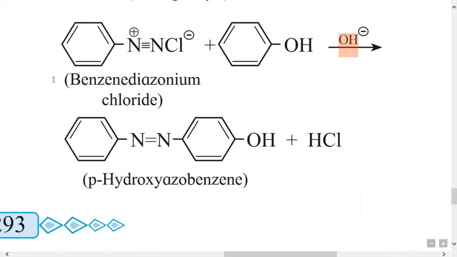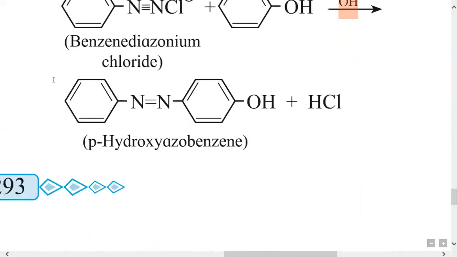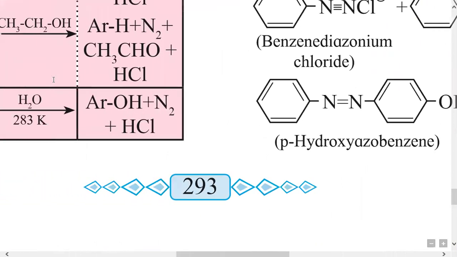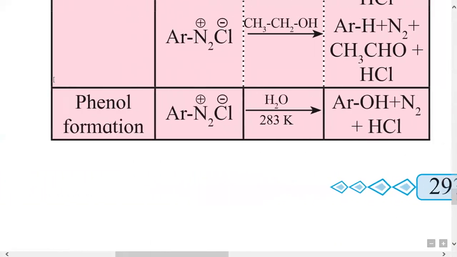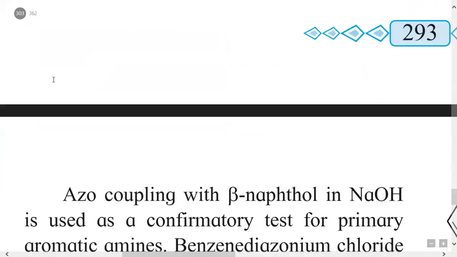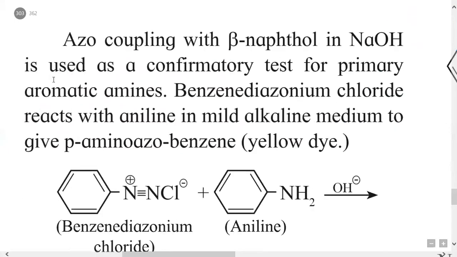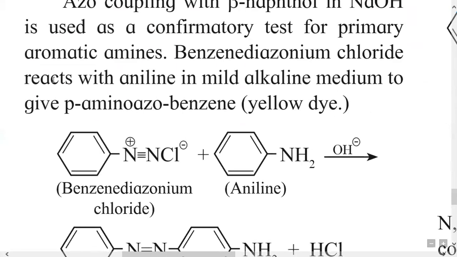This is para-hydroxy azobenzene. So that is one reaction of azo coupling. Then azo coupling with beta naphthol in NaOH is used as a confirmatory test for primary aromatic amine.